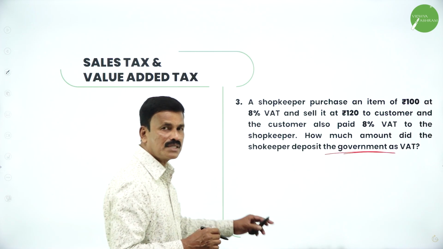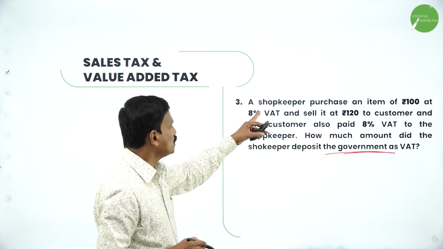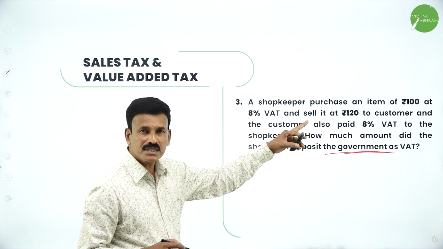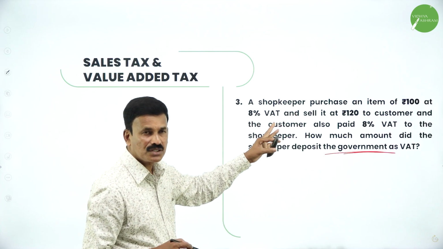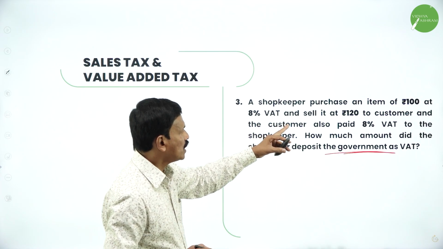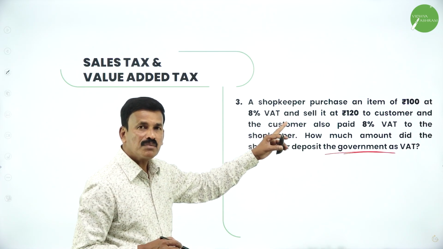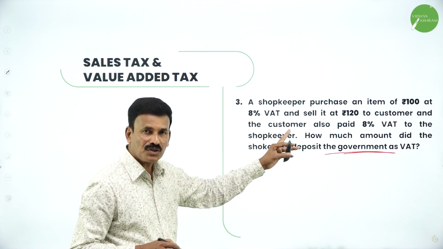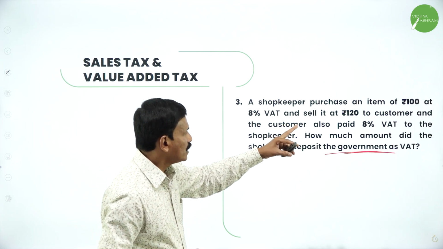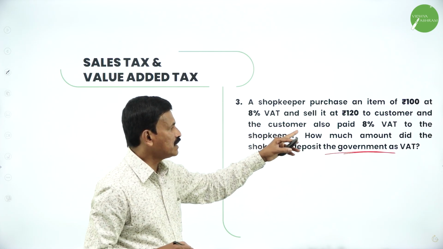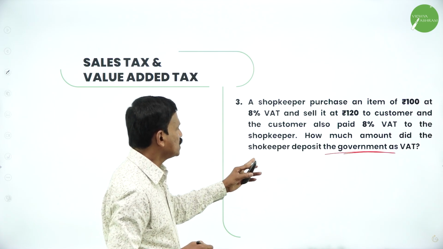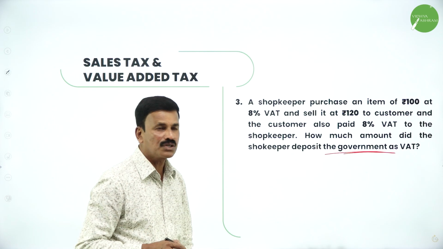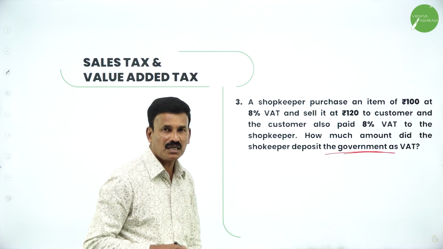Very important problem and simple problem. A shopkeeper purchases an item for rupees 100 at 8% VAT and sells it at rupees 120. He will purchase for 100 rupees and sell it for 120. And the customer also paid 8% VAT to the shopkeeper. How much amount did the shopkeeper deposit to the government as VAT, value added tax?